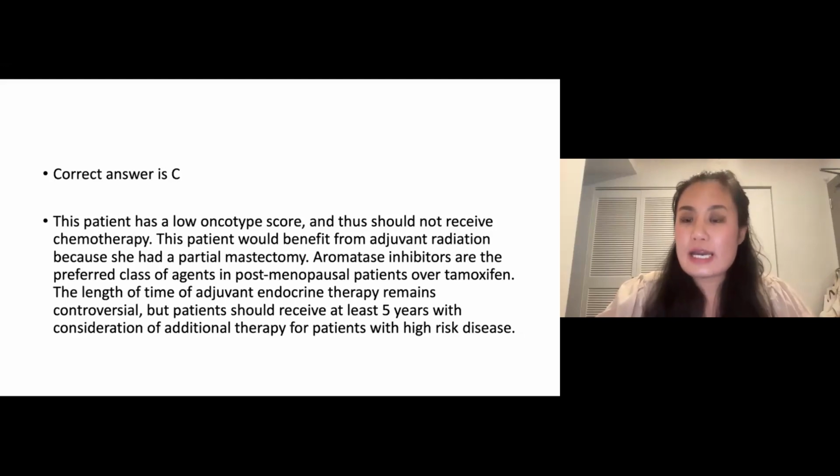The length of time of adjuvant endocrine therapy does remain controversial, but patients should receive at least 5 years with consideration of additional therapy for patients with high-risk disease. A Breast Cancer Index, which is another genomic test, can be sent at 5 years to help determine the potential benefit of extended adjuvant endocrine therapy.